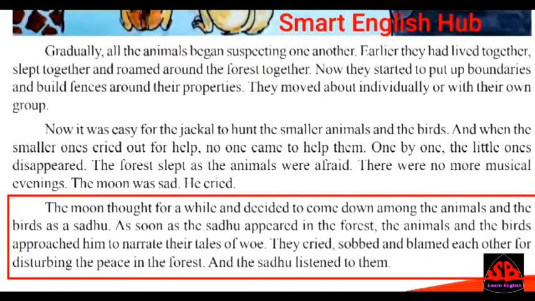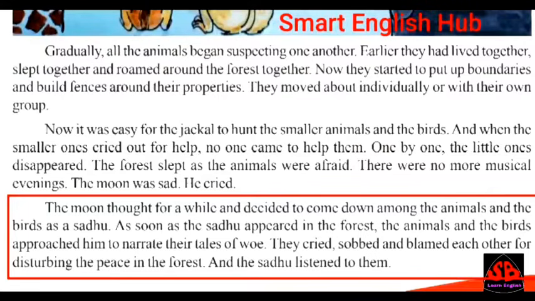The moon thought for a while and decided to come down among the animals and the birds as a sadhu. So what happened here? The moon was sad. Why was the moon sad? Because there were no musical evenings in the forest. So the moon thought for a while and decided to come down among the animals and the birds in the form of a sadhu.